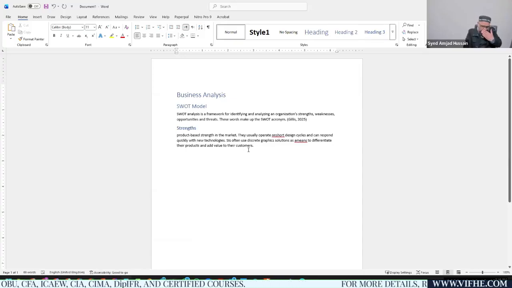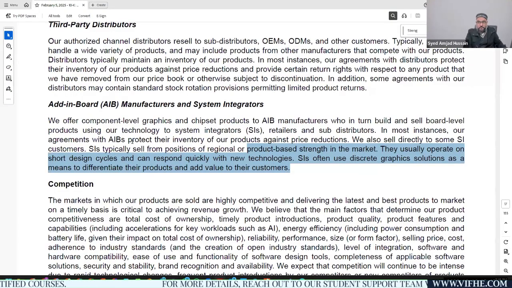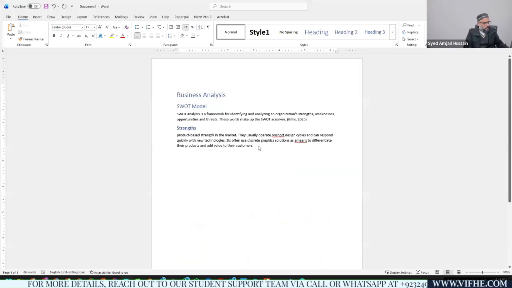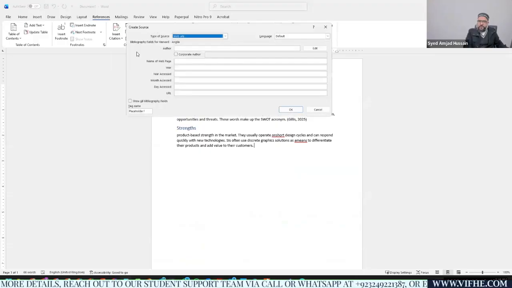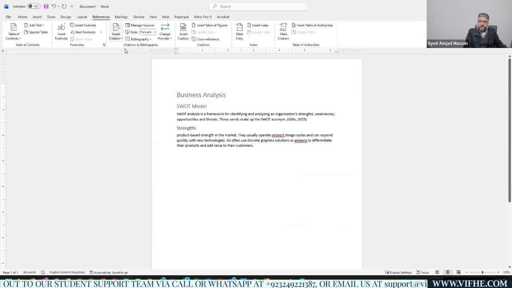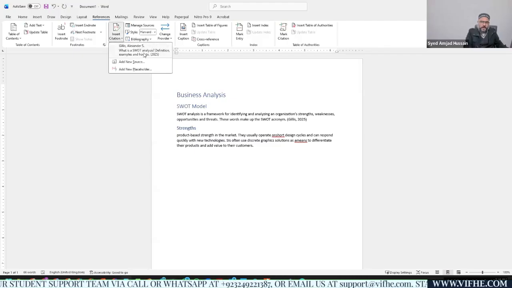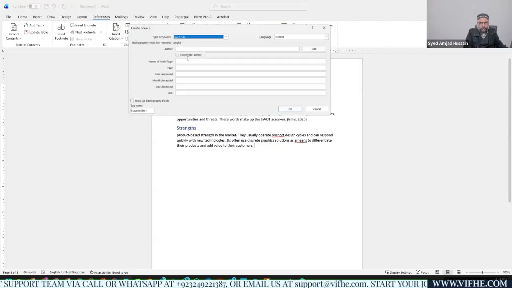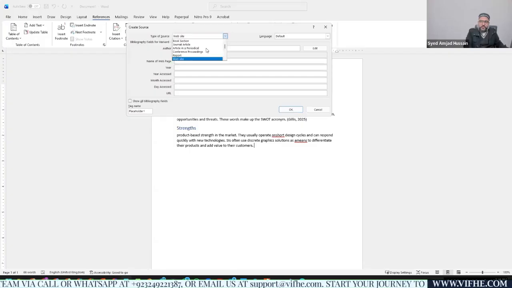Now, as this strength information was taken from the annual report, from page number 17, let's see how I can update this over here. You need to add the source here. This dialog box will open again. Okay, let me show you. This is one reference I have already updated. Now I'm going to add another source. And as this source is related to a report, I need to select report.